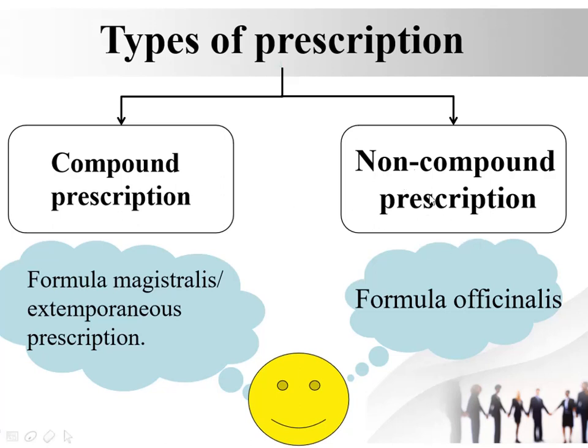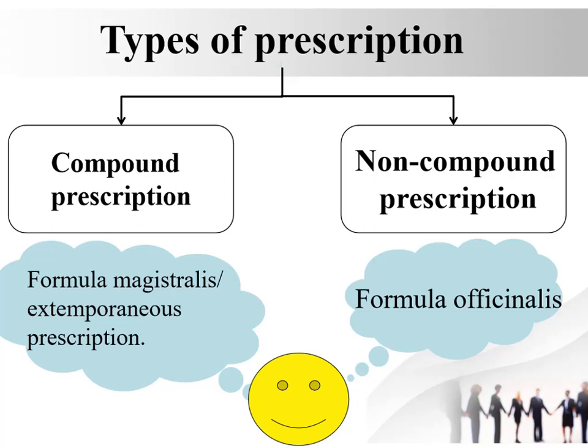Non-compound prescription. It is also known as formula officinalis, which means official formula. In non-compound prescription, there is no need for preparation of medicines as the medicines are directly obtained from the pharmaceutical companies. Compound prescriptions were used a few decades ago when commercial drugs were not available in the suitable dosage form or were obtained with great difficulty, and when it was very rare to find commercially available drugs.